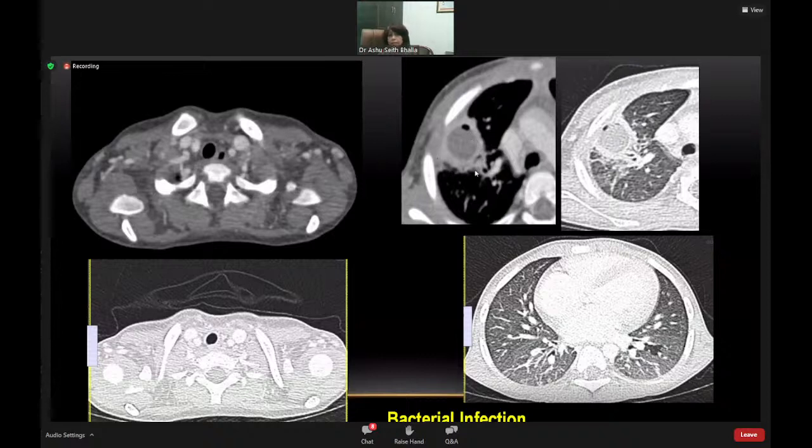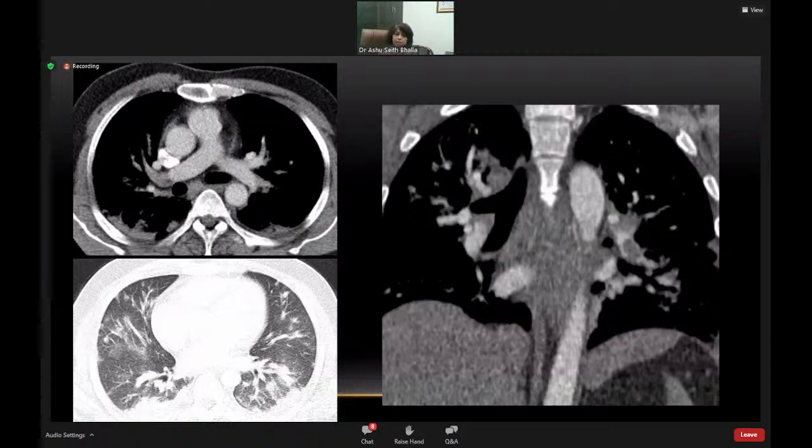When we did the CT scan, we realized that there was an abscess which had formed here, while the lower lobes were showing post-COVID changes. The upper lobe had developed a secondary bacterial infection, which had gone into an abscess formation. So this is how we saw a previous patient with persistent fever due to COVID pneumonia itself, and this one due to secondary bacterial infection. So in such situations, it's very useful.